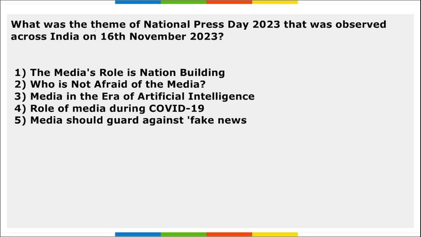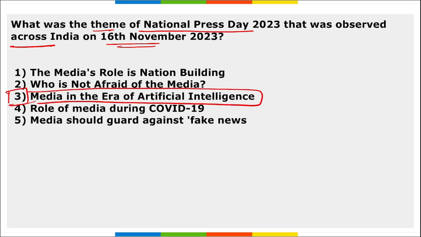Next, what was the theme of National Press Day that was observed across India on 16th of November? The theme is "Media in the era of artificial intelligence." This is the theme for National Press Day observed on 16th of November.